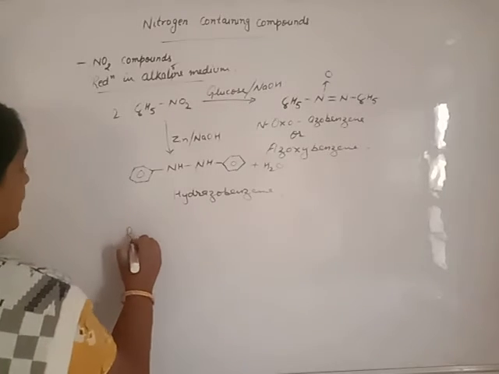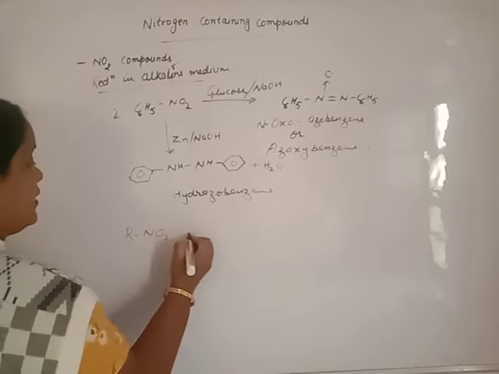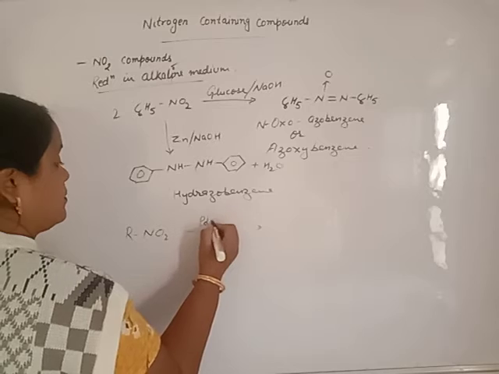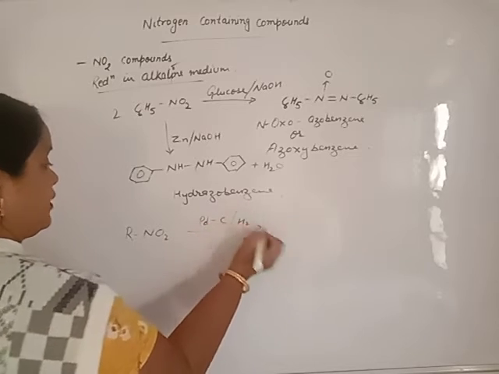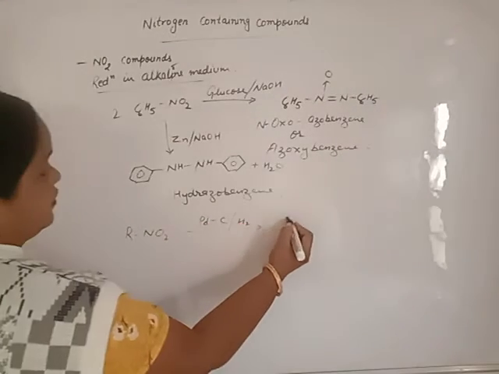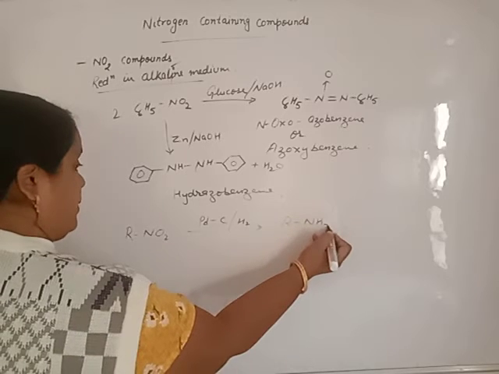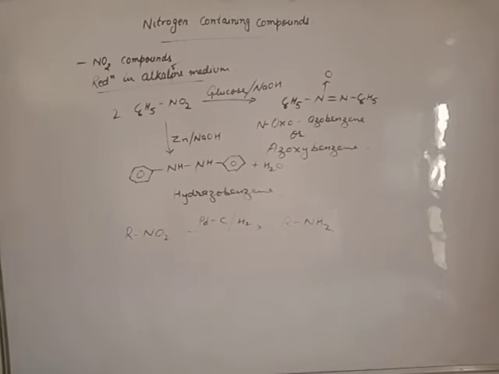Another one. Beta, if nitro compound is treated with palladium charcoal with hydrogen gas, we will get primary amine. Secondary and tertiary amines cannot be prepared by this method.